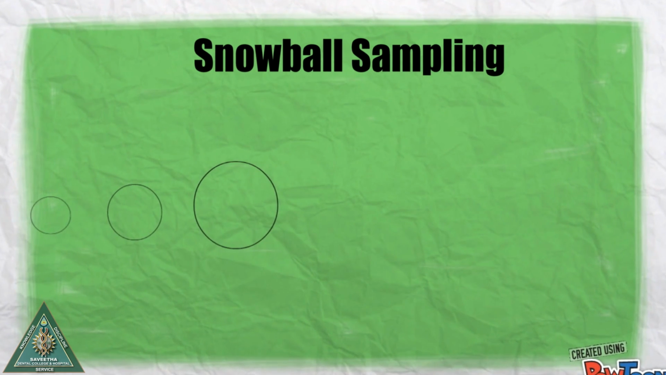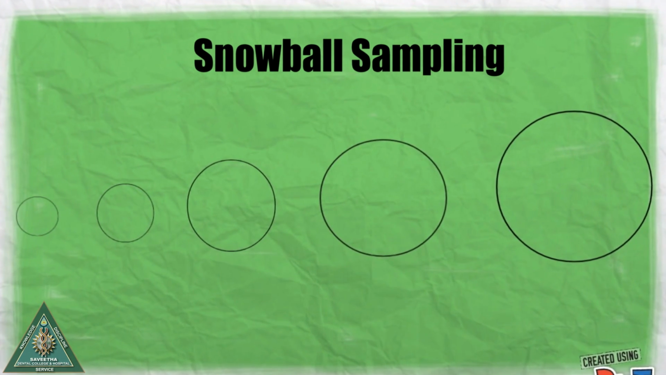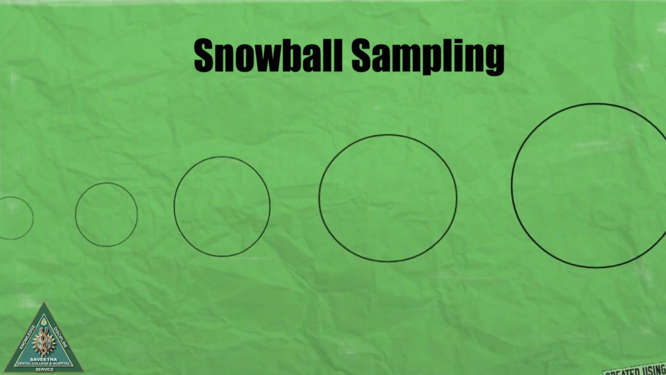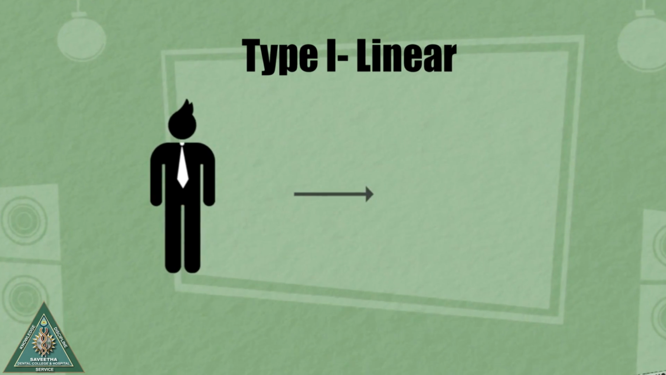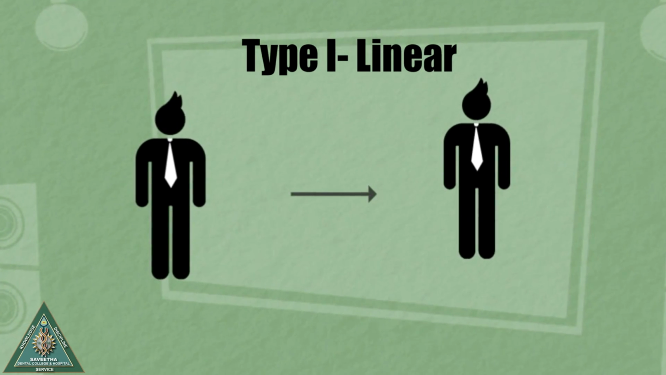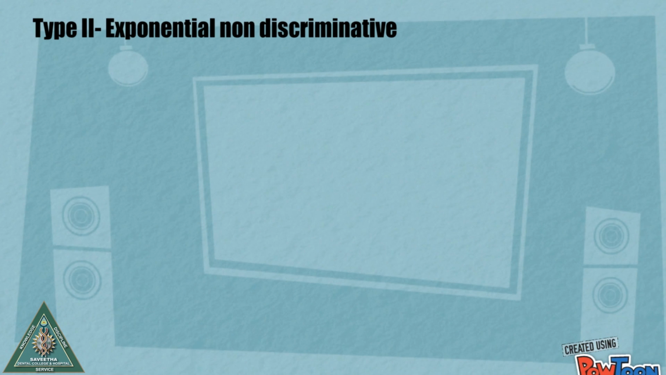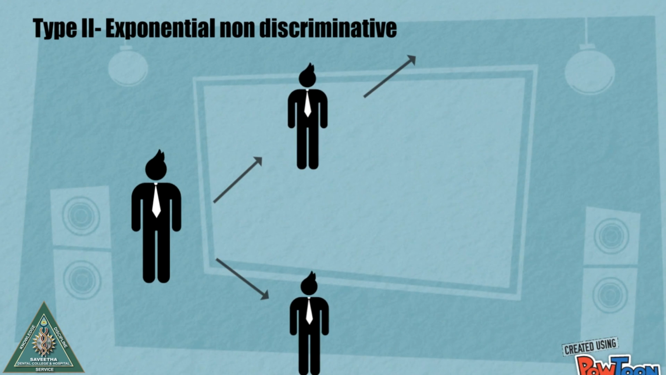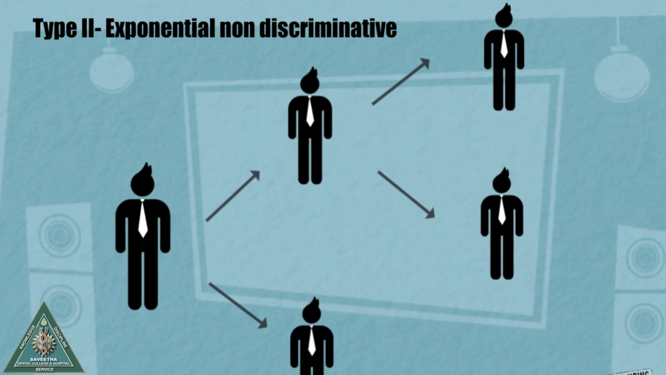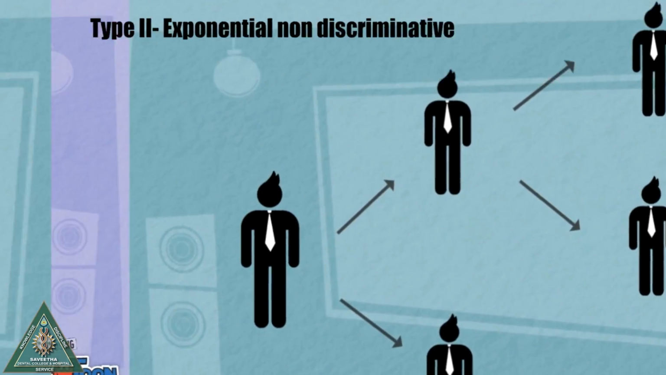Third, snowball sampling. This technique utilizes the social network of individuals who tend to share common characteristics. Type 1. Linear snowball sampling. Starts with only one subject and the subject provides only one referral. Type 2. Exponential non-discriminative snowball sampling. The first subject recruited to the sample group provides multiple referrals and the chain goes on.